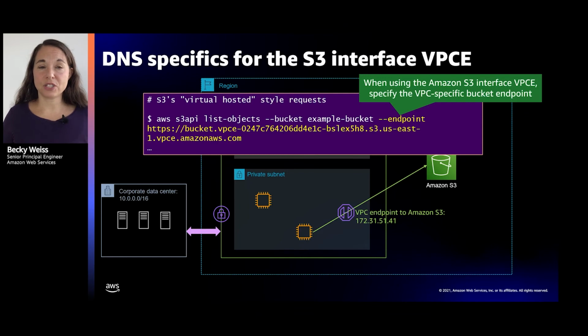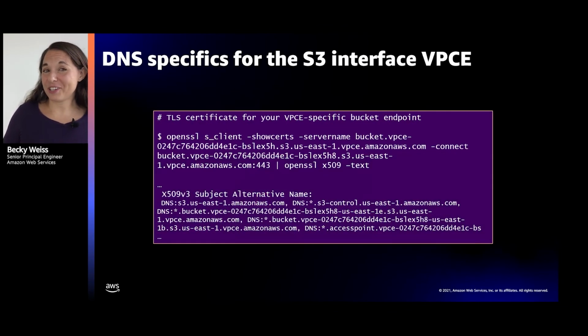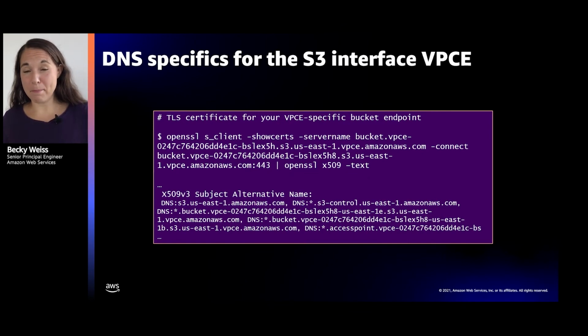There's a special endpoint to talk to. And that is basically to accommodate these virtual hosted style ways of addressing S3. You'll also notice, if you're curious and you take that bucket.vpc endpoint whatever and dump out the certificates from that, you're actually going to see why the certificates match your endpoint. You're going to see a certificate that was created especially for you.